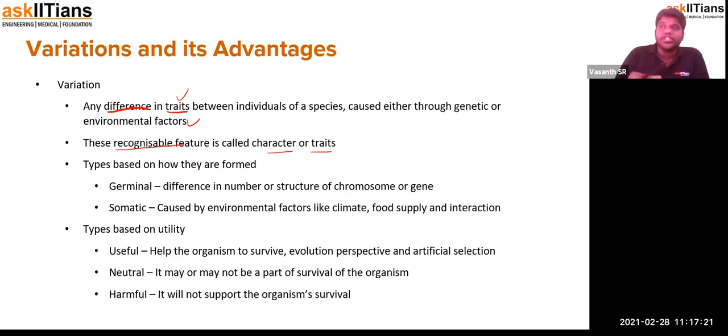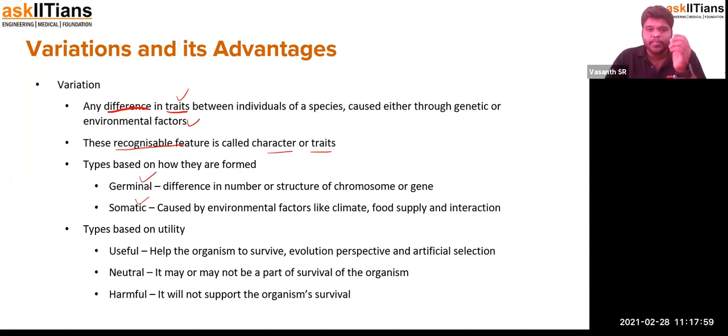This characteristic will have several variations, like the hair pattern I told you about, curly hair, straight hair and all those things, which are modified traits. These modified traits would undergo a lot of changes in the future. So how is this caused? This is due to several differences caused in the genetic material themselves in the process of expressing. These are categorized into two types: germinal and somatic.